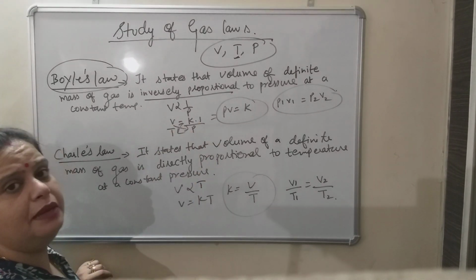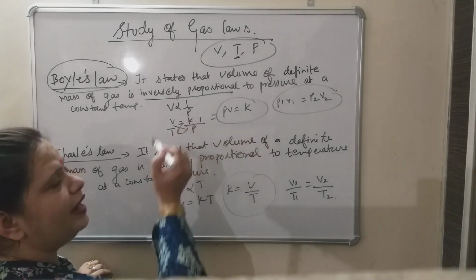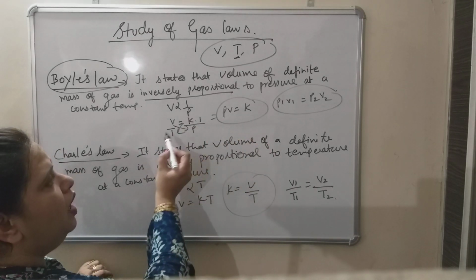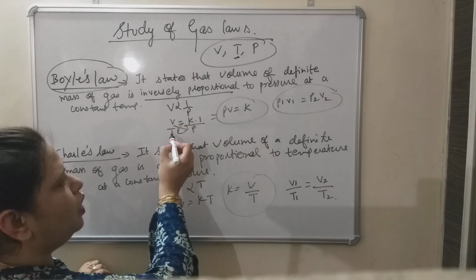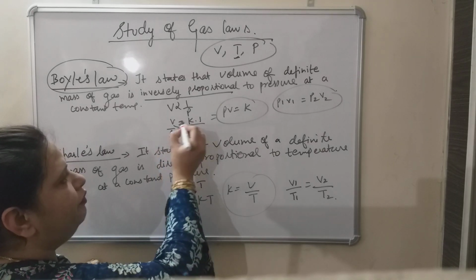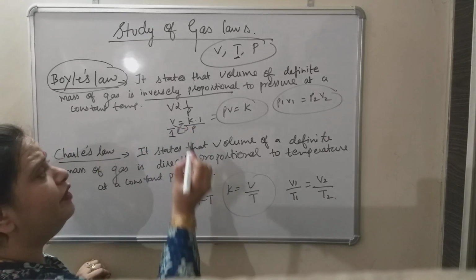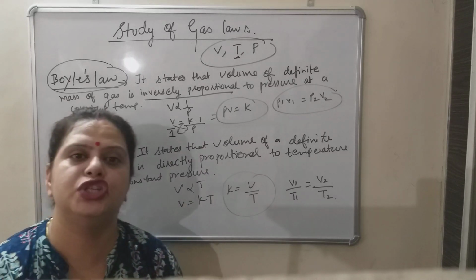While writing inversely proportional, we have to write 1 as a numerator. Now there is no number below this V, so we put 1 here. This is a rule whenever we remove the sign of proportionality.